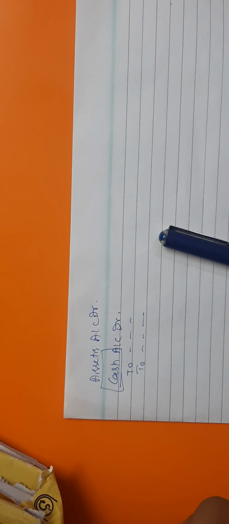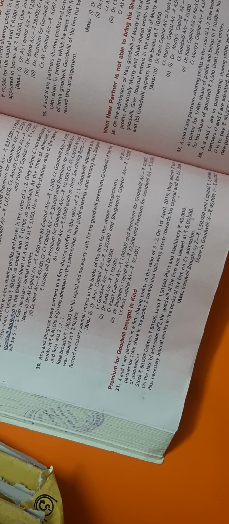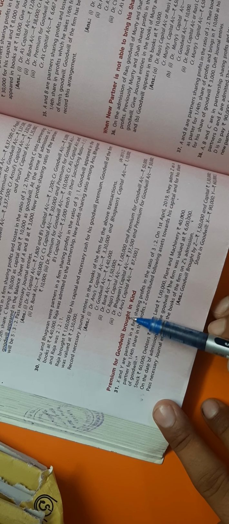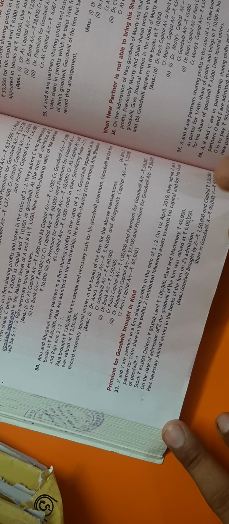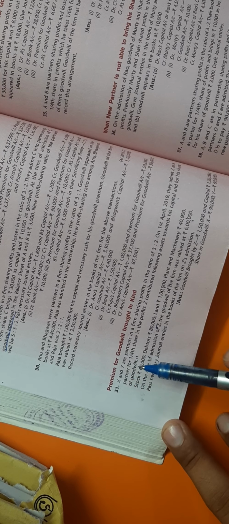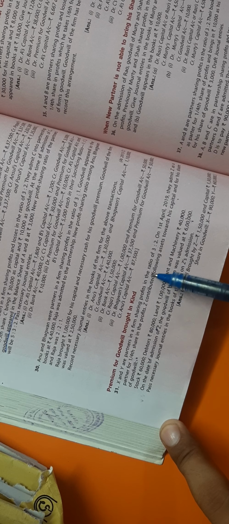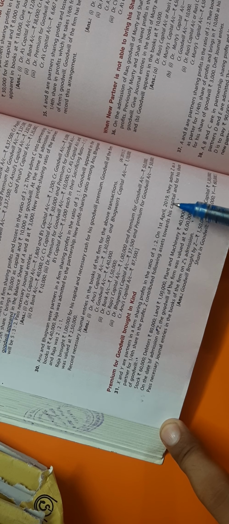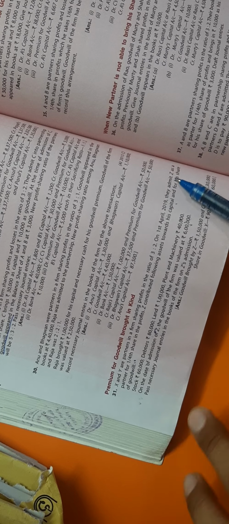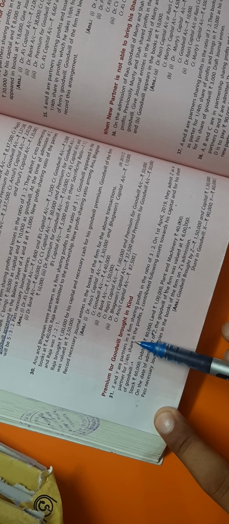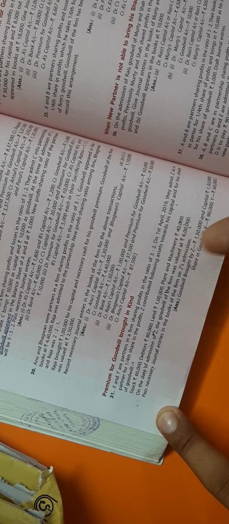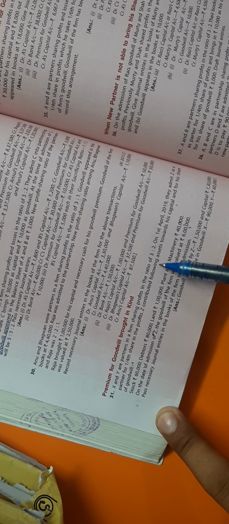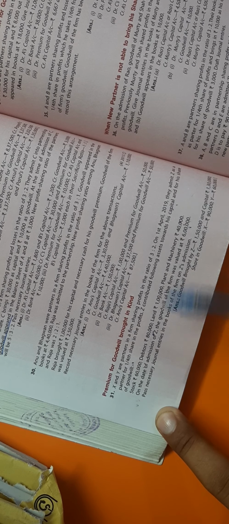So we are going to read the question, that is question number 31. Here is the question, that is premium for goodwill brought in kind. Kind means at the place of cash goodwill is brought in form of some assets. The question is, X and Y are partners sharing profit in the ratio 3:2. On 1st April 2019, they admit Z as a partner for 1/4 share in the profit. So here you have to apply the first case for calculating the new ratio, and after the new ratio you have to find out the sacrificing ratio also.